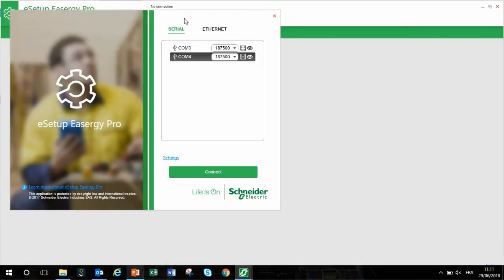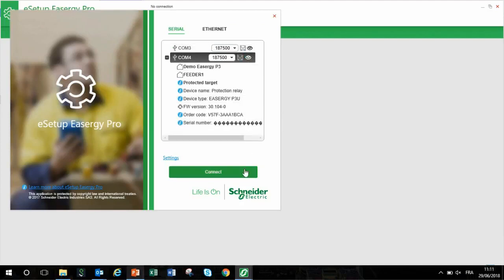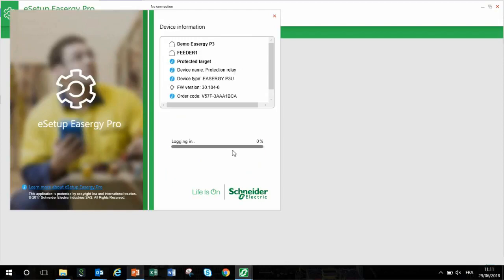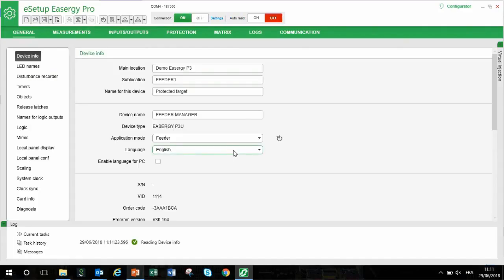Then, first of all, I have to connect to the relay. So I search for the device, I discover it, I connect. I have 3 levels of access, so I click on the configuration access that gives me full access to the settings. And then I'm in. So you see how easy and fast it is to connect the relay.